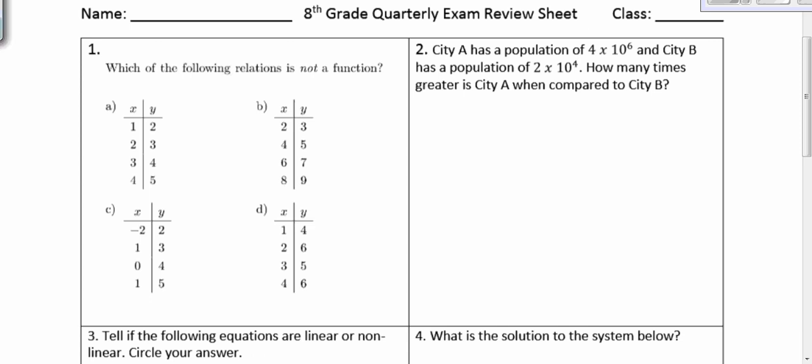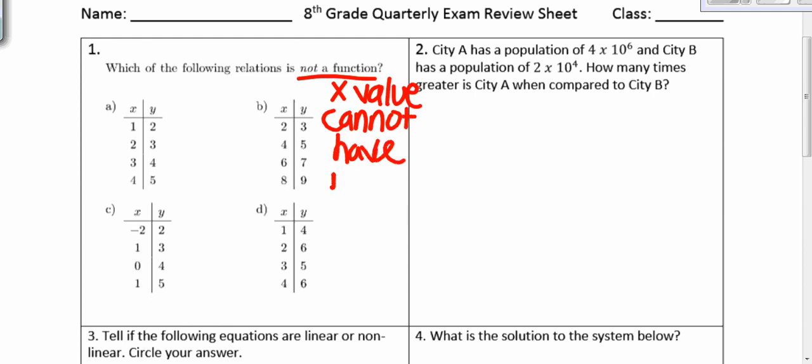So for the first question, it's asking which of the following relations is not a function. So remember, in order to be a function, an x value cannot have more than one y value. So with that being said, we're going to check all of the x's.